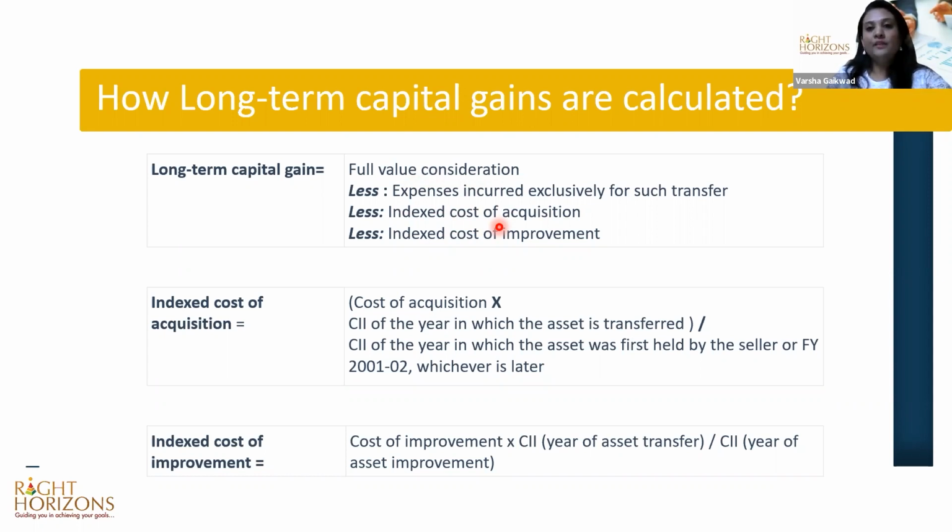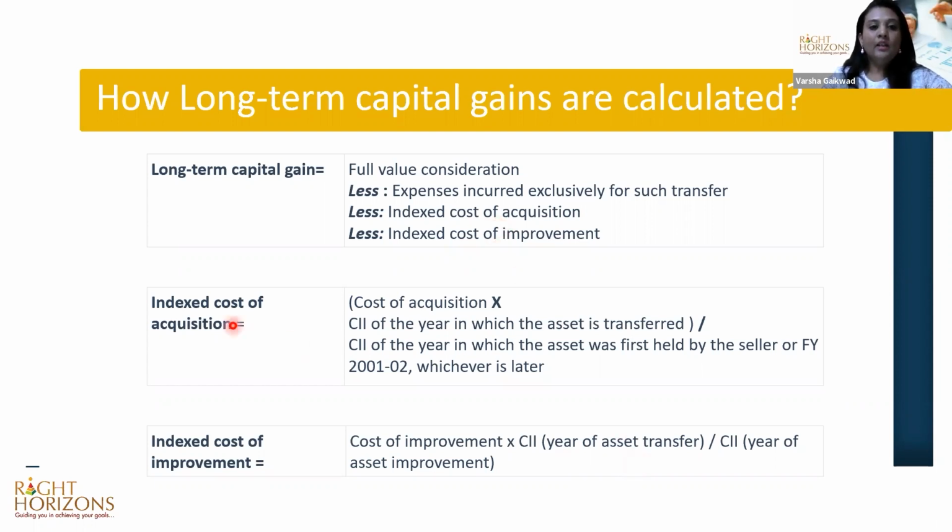From 2005 to 2023, the cost of the same size of property in the same locality would have gone up. So after providing this indexation benefit, they will calculate the fair market value, the fair purchase price of that property.